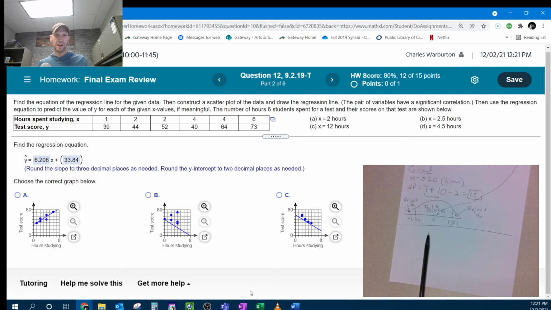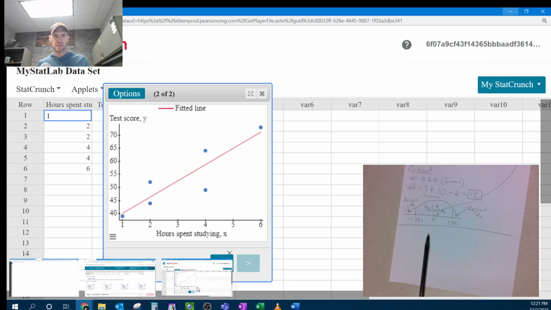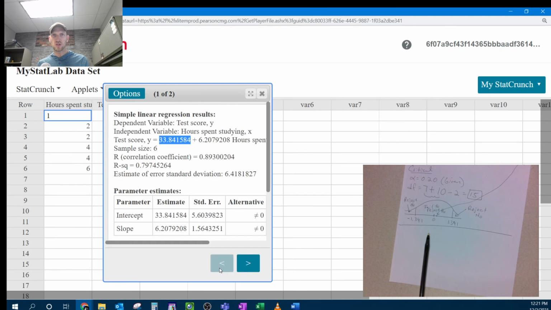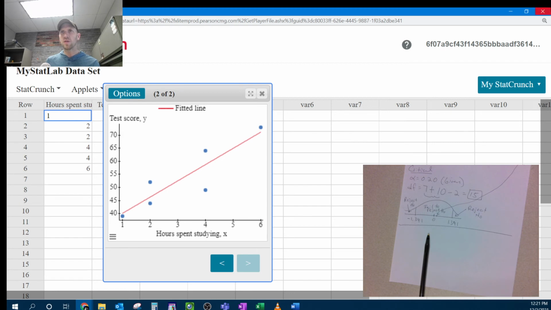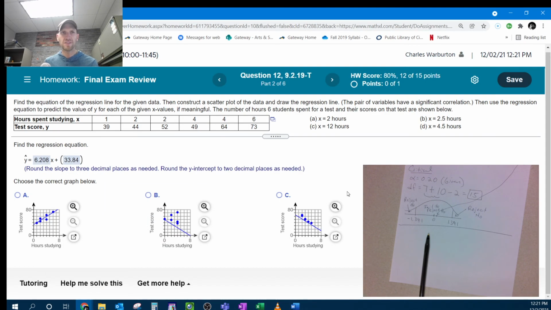I feel bad that you didn't see the slope and the y-intercept, but there they are, right? Test score y equals. In this case, they have y equals the intercept first, and then the slope second. But that's where I got it. But anyways, there's my scatter plot. It's increasing with half the dots above, half the dots below. So that's this one.